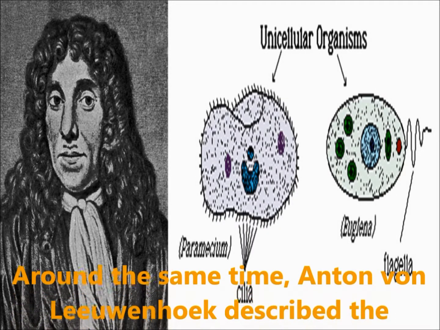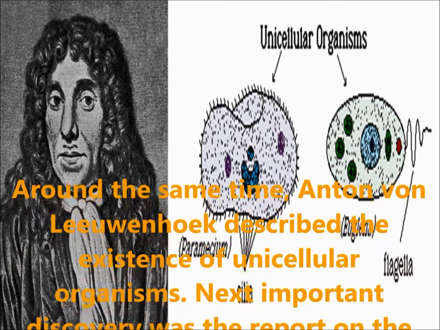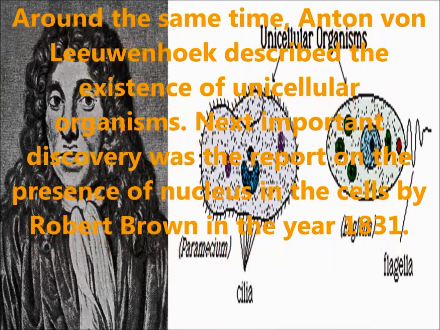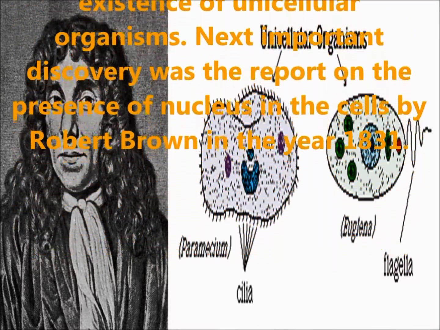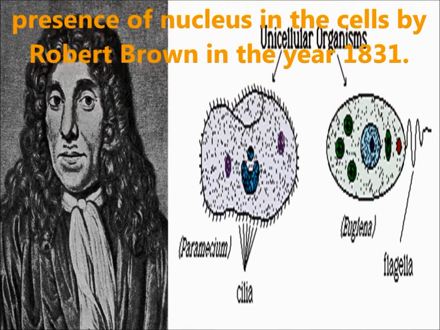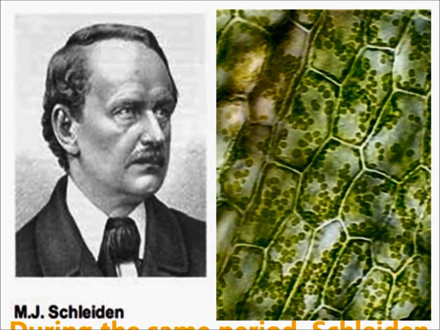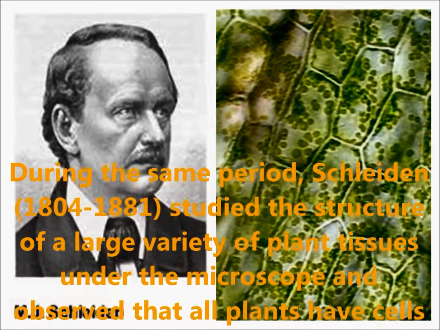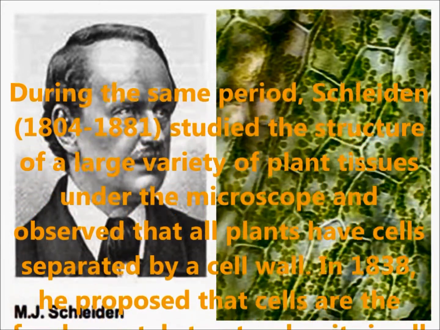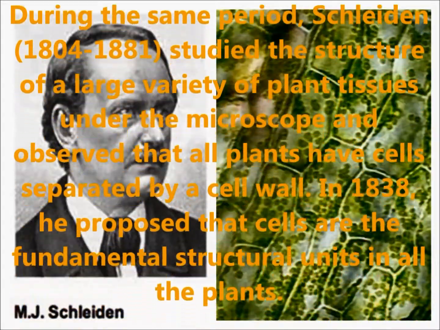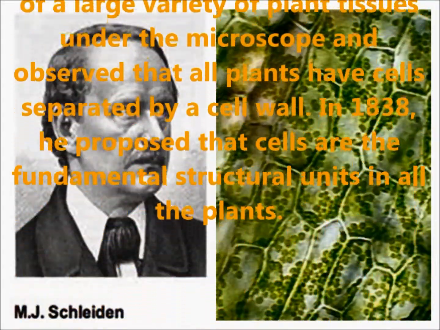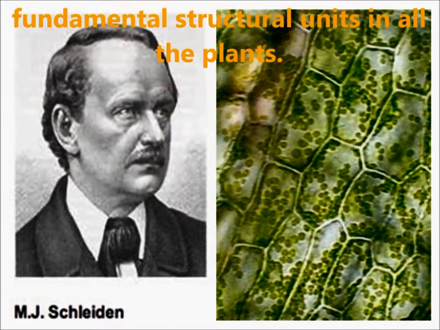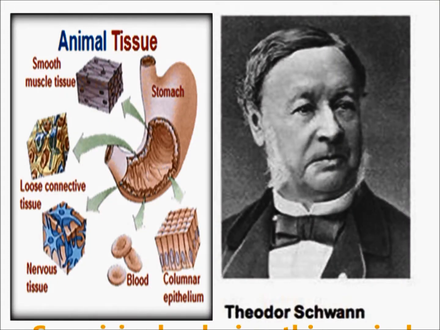Around the same time, Anton van Leeuwenhoek described the existence of unicellular organisms. The next important discovery was the report on the presence of a nucleus in the cell by Robert Brown in the year 1831. During the same period, Schleiden studied the structure of a large variety of plant tissues under the microscope and observed that all plants have cells separated by a cell wall. In 1838, he proposed that cells are the fundamental structural unit in all plants.